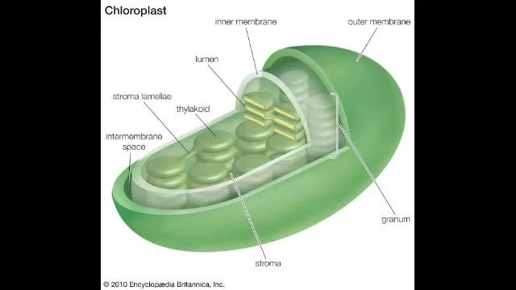Second one is chloroplast. They are the green colored plastids which contain the green colored pigment within the plant cell, called chlorophyll. And the last one is leucoplast. They are colorless plastids and are mainly used for the storage of starch, lipids and proteins within the plant cell.